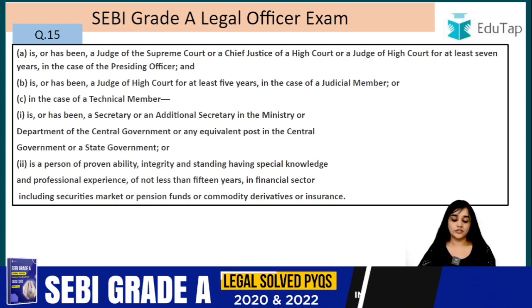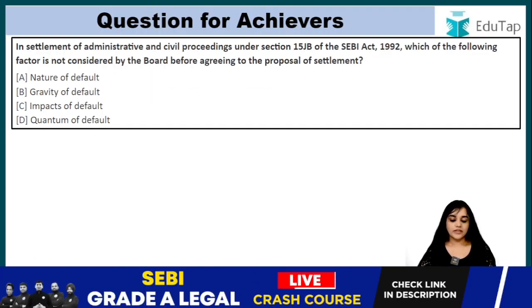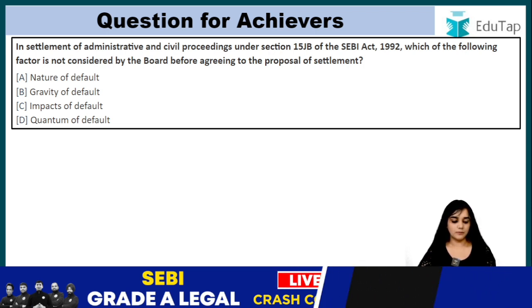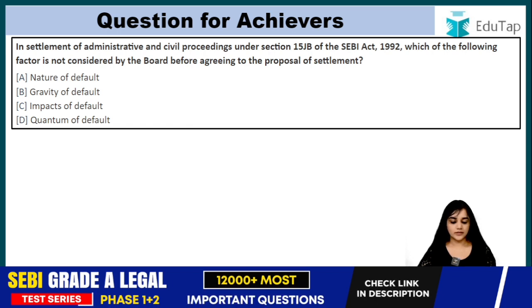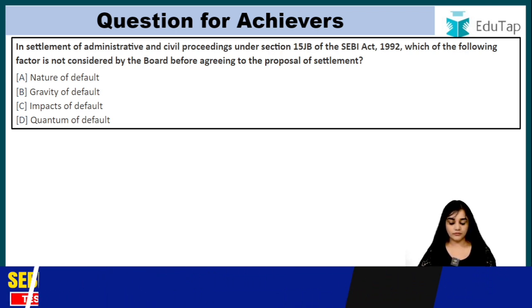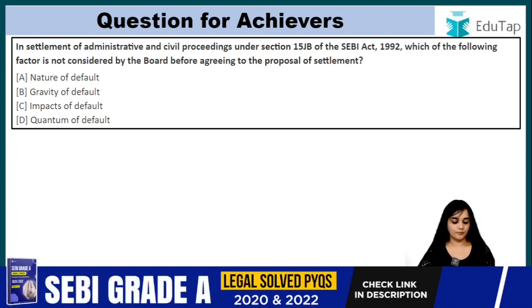Now, question for achievers, that is the bonus question. In settlement of administrative and civil proceedings under Section 15JB of the SEBI Act 1992, which of the following factors is not considered by the board before agreeing to the proposal of settlement? Nature of default, gravity of default, impacts of default or quantum of default. So, you have to comment the right answer below.